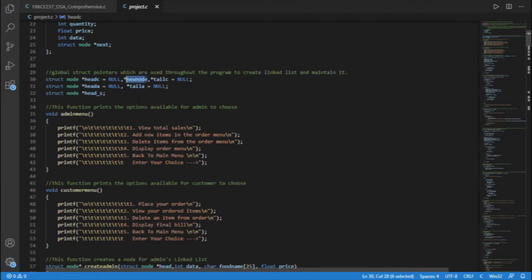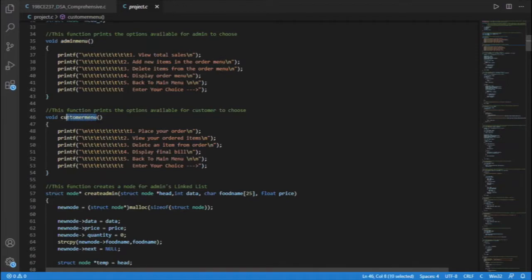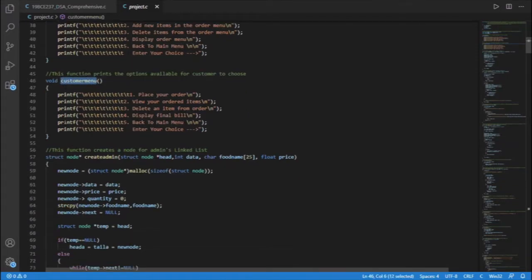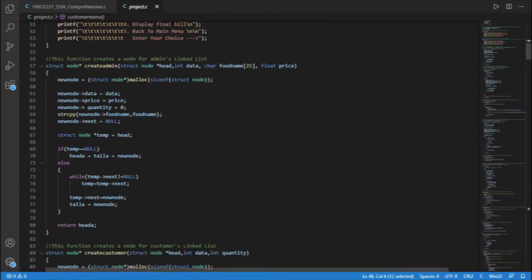This is the user-defined function admin menu, which prints all the options available for the admin. Similarly, this is the customer menu, which prints all the options available for the customer to choose. The next function is createAdmin, which creates a node of the admin's linked list. It is of return type struct node. It takes arguments head, data, food name, and price.